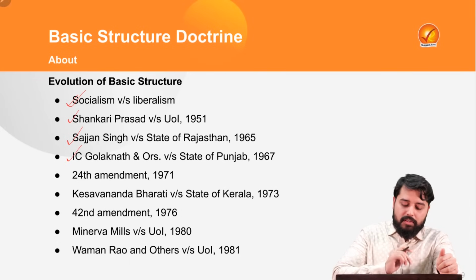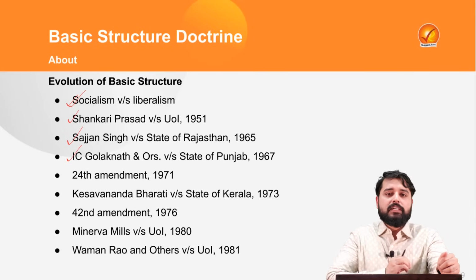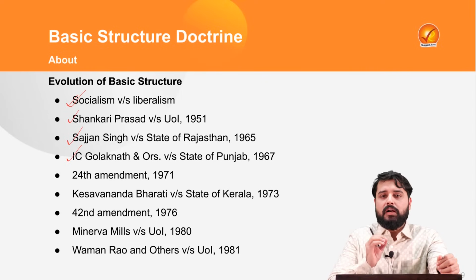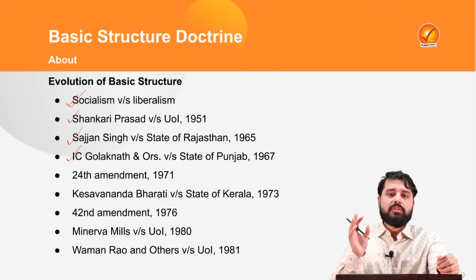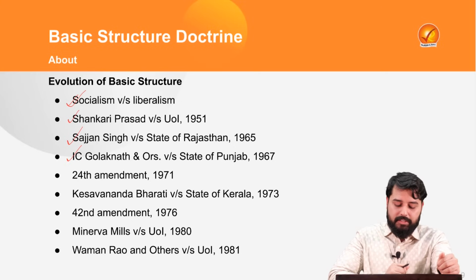Further, in IC Golaknath and others versus State of Punjab case, the court observed that the fundamental rights are sacrosanct in nature, they cannot be amended. Therefore, the amending power of the parliament under Article 368 of the Constitution is subject to Part 3 of the Constitution, that is, the fundamental rights. Part 3 of the Constitution cannot be amended.